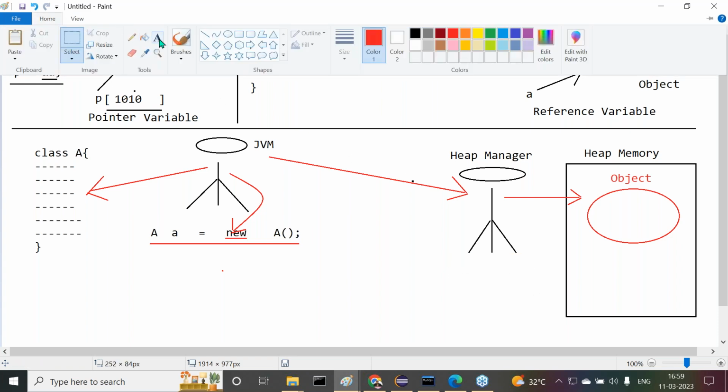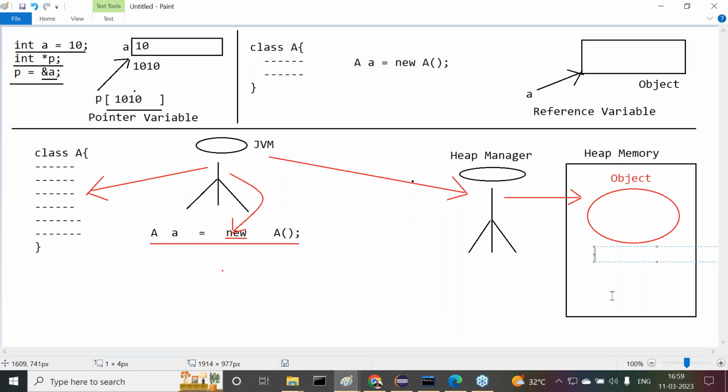automatically the heap manager will provide a unique identity in the form of an integer value. See, in a heap memory multiple objects are available, but for each and every object some identity is required or not? Similarly, the heap manager has provided one identity for each and every object. For this object also one identity is provided, say 1, 2, 3, 4, 5, for example. This identity is called the hash code of the object. This identity is called what? The hash code of the object. Do all of you get my point or not?